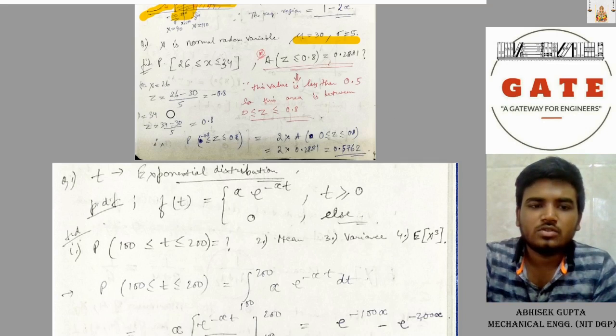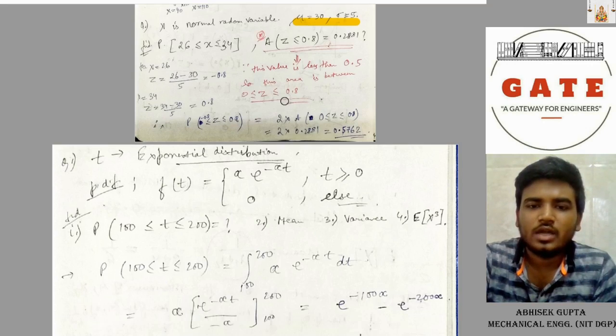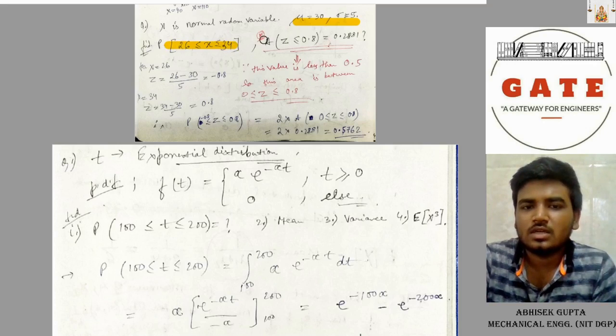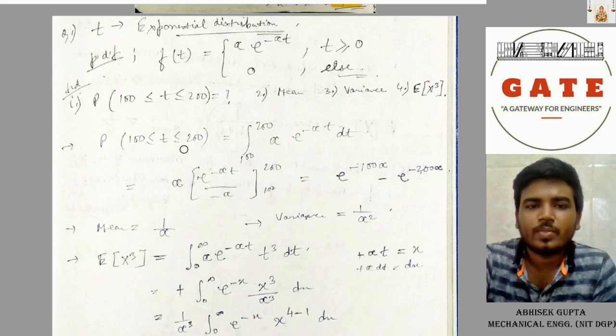So x equals 26, z equals 26 minus 30, you get minus 0.8 to 0.8, and the table gives the area from 0 to 0.8. So we say that this is 2 times the given area, as P of 26 to 34 is coming out as minus 0.8 to 0.8. Here it's given as the area of a single region, so we multiply by 2. The answer will be 0.5762.